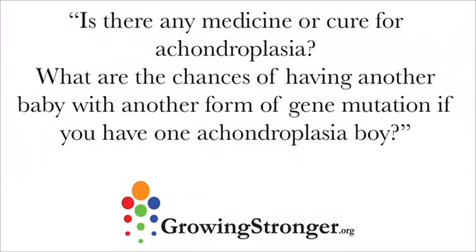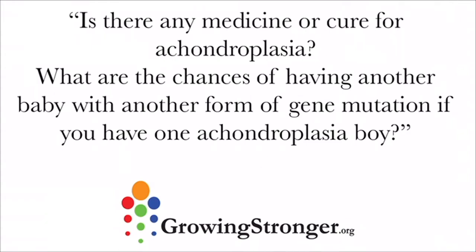The second question relates to, I guess, recurrence risks. So if we have two parents of average stature and they have a child who has achondroplasia, the recurrence risk for that particular couple would be approximately 2 or 3%. The reason being, typically we think of achondroplasia and other new dominant conditions for a family as being caused by a spelling mistake in either the sperm or the egg, which occurs at the time of conception.